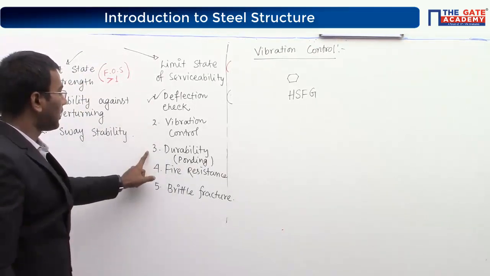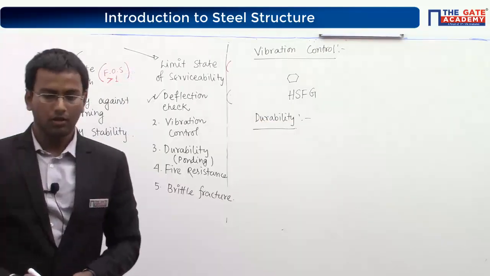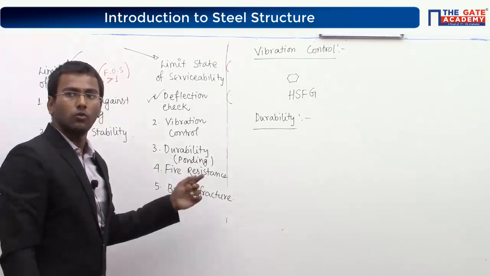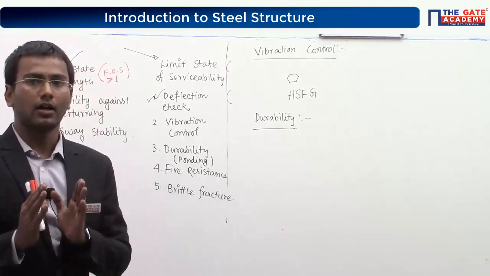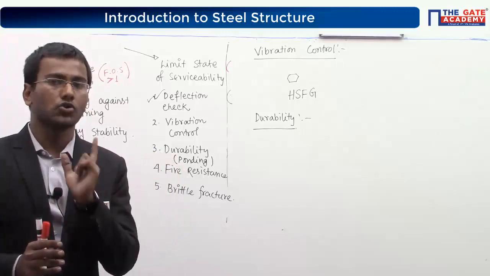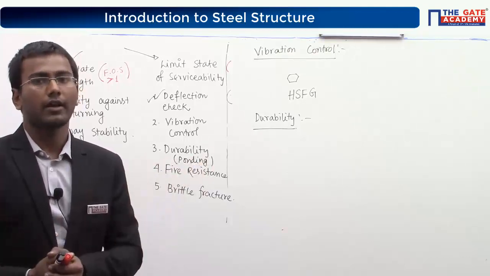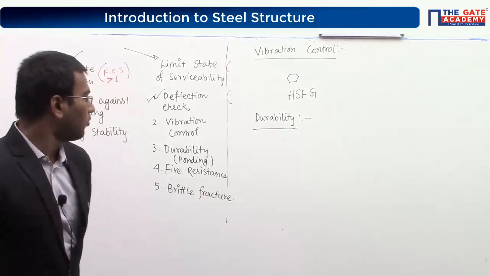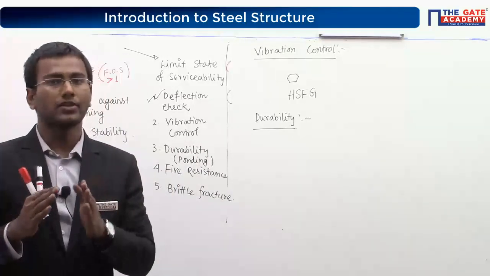Vibration control is done. Third one, durability. Number 3, durability. Durability means, you can also say there is another word used, ponding. So durable means I have to make the steel structure more durable. It means somehow I have to provide corrosion resistance, right? If it is subjected to some water or rainfall, how can it be more durable? It can't be. So for more durability, I have to provide safety against rain or some water.